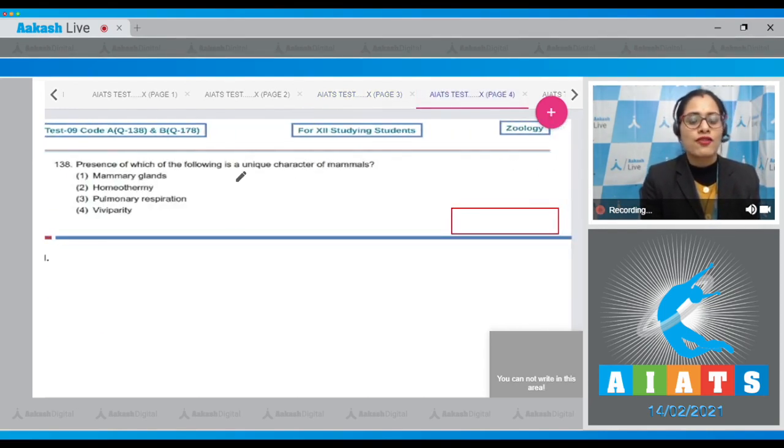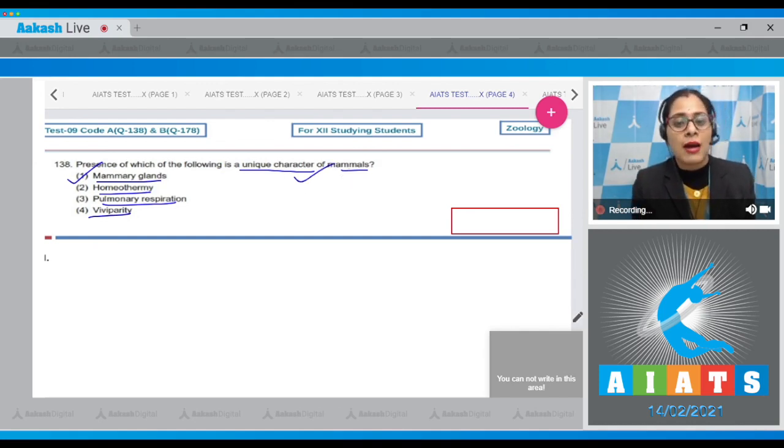Presence of which of the following is a unique character of mammals? The options are mammary glands, homeothermy, pulmonary respiration, viviparity. And the correct answer to this question is option number 1, mammary glands. Presence of mammary glands is a unique character of mammals only.